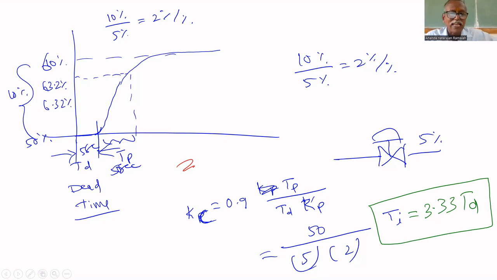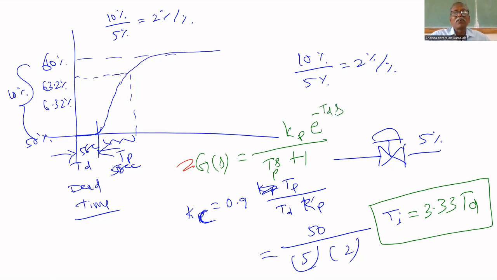Because if you know all this, I can write the transfer function. G of s equals Kp in the numerator, divided by Tp s plus 1. Where do I write Td? Dead time can be written as e to the power minus Td s. This is the mathematical model of the process. That's why it is called modeling of the process.